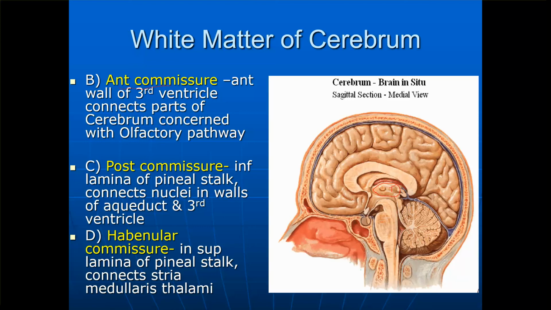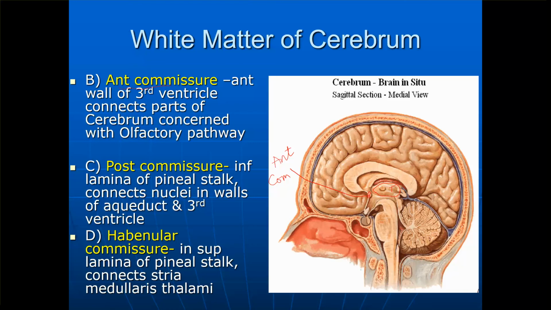So where is the anterior commissure? This is the anterior commissure here. It is present in the anterior wall of the third ventricle. It connects parts of the cerebrum which are concerned with the olfactory pathway.